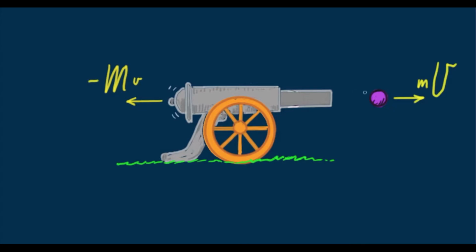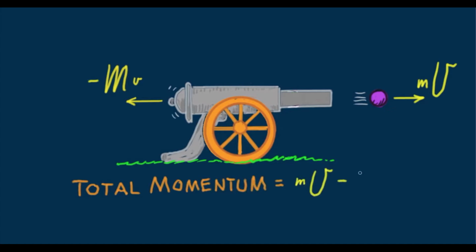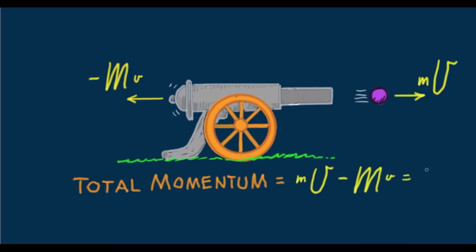So we see the cannonball's momentum is mainly velocity, while the cannon's momentum is mainly mass. So although both the cannonball and cannon each have momentum, in the combined cannon-cannonball system, being vector quantities, they cancel to zero. We say total momentum is unchanged, zero before firing and zero after firing.